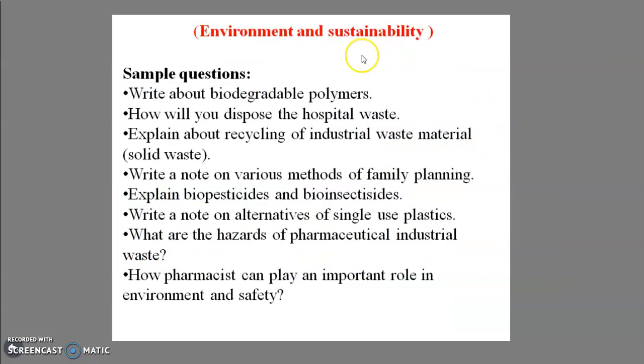Then which are the various questions from the question paper which help to attain that particular PO? Write about biodegradable polymers. What are the various ways to dispose of hospital waste? Then write a note on various methods of family planning, and so on.